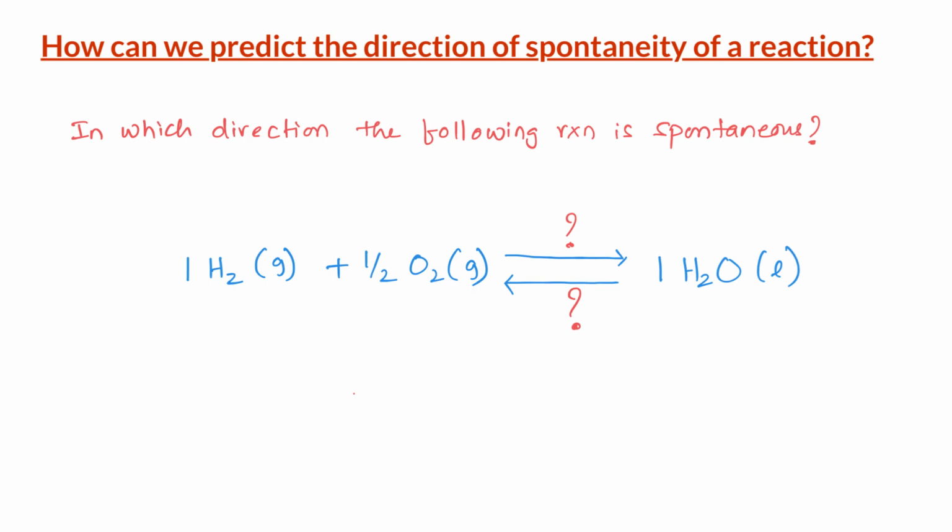So, the question arises, why under a given set of conditions certain processes occur spontaneously in one direction and are non-spontaneous in the reverse direction? What is the factor that can predict the direction of spontaneity of a certain process? We will discuss that in the next video.